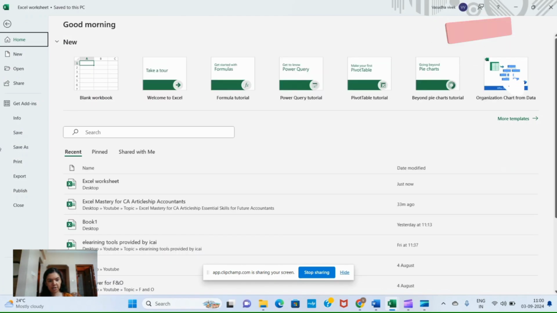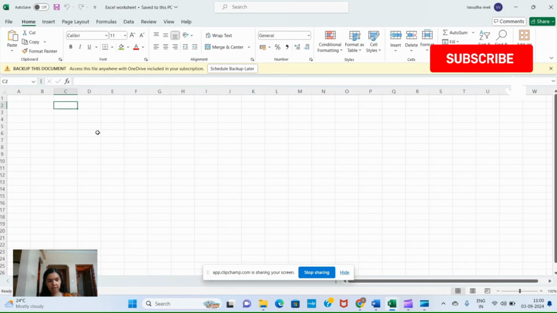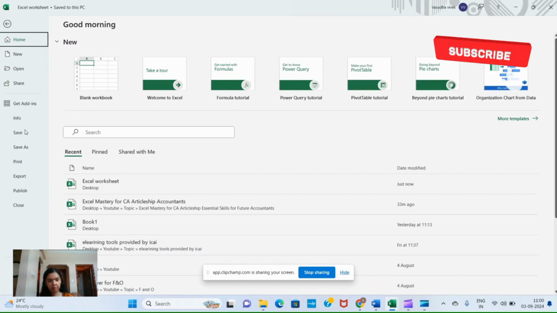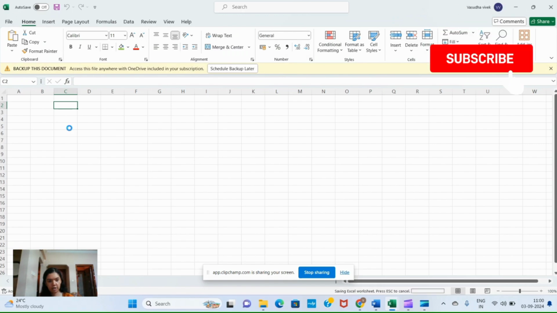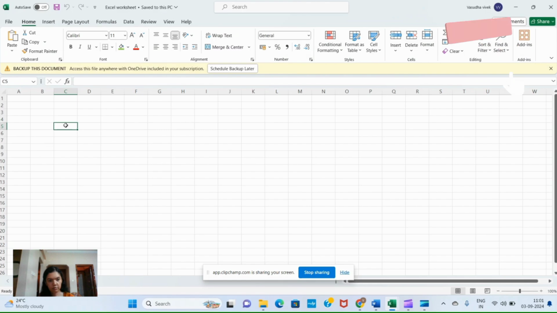But once a new workbook is created and saved for the first time, and then subsequently when you are working on it, you can just click on this Save option here. And the shortcut for this is Control plus S. So press Control and hold on to S, Control S. So if you type something, for example, I type here, my name is Pooja.